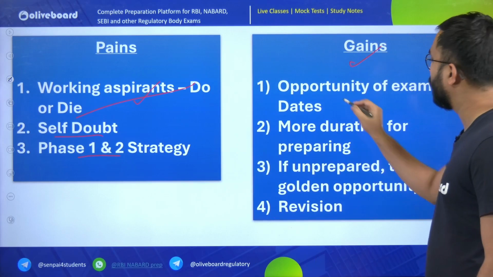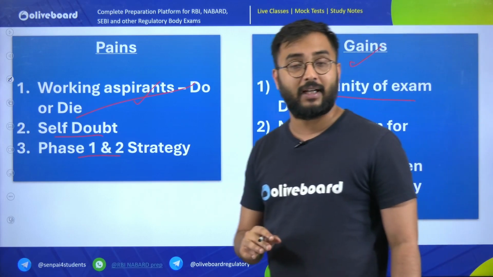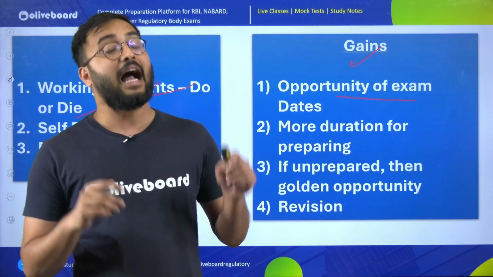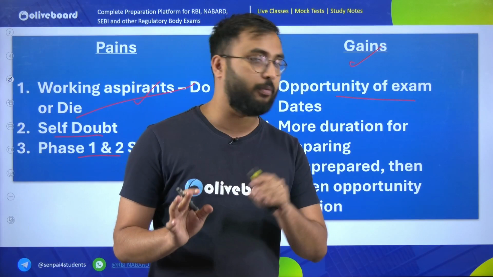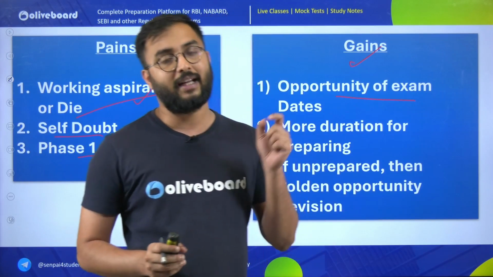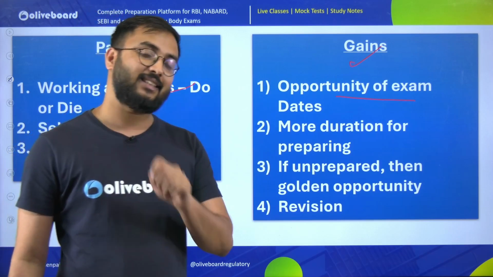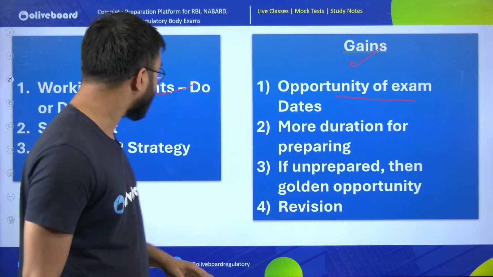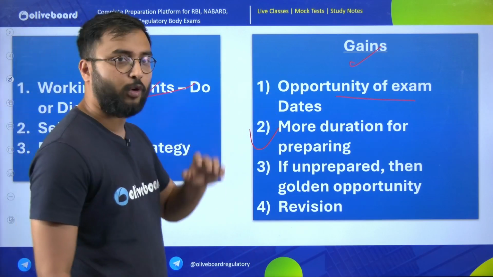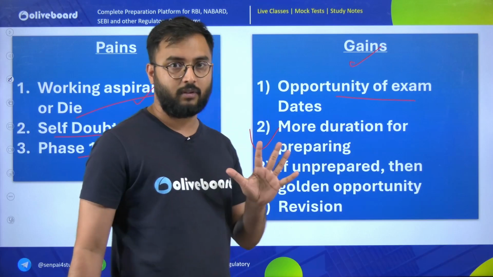Gains, when we are talking about, opportunity is there because of the exam date. I showed you it is after 7th and 8th of September only, RBI Grade B exam. It won't be before that. So 7th or 8th of September or 16th or 17th September, that's what your dates should be. Then more duration for preparation. 3 months are more than enough.